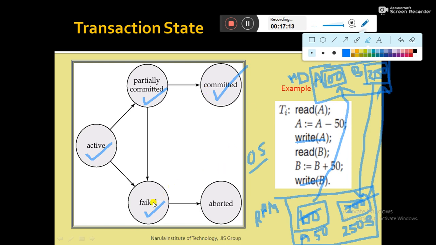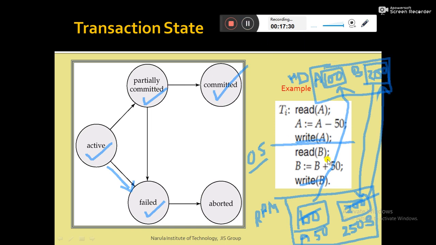Now, the failed state means from the partially committed state it may go to the failed state, or from the active state it may also move to the failed state. Why? I have already discussed this. Suppose the first three instructions are executed successfully. Next, at that point of time, a power failure may occur, the system may crash, or any other failure condition may happen. So the rest of the part is not able to execute. Then also we term it the failed state.